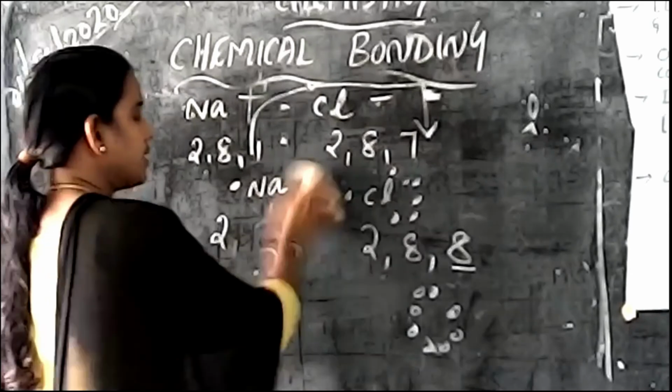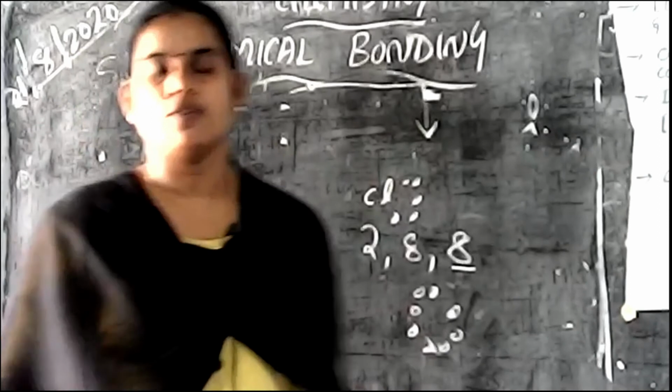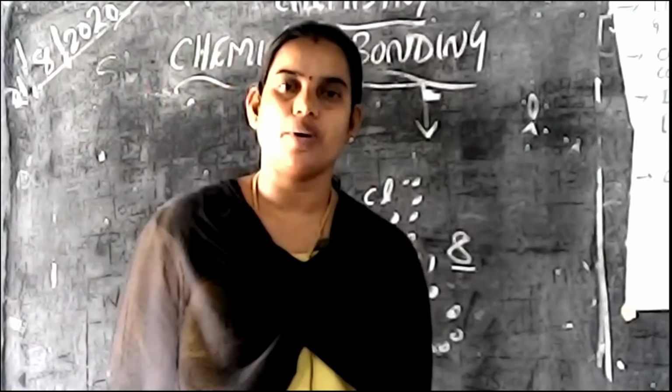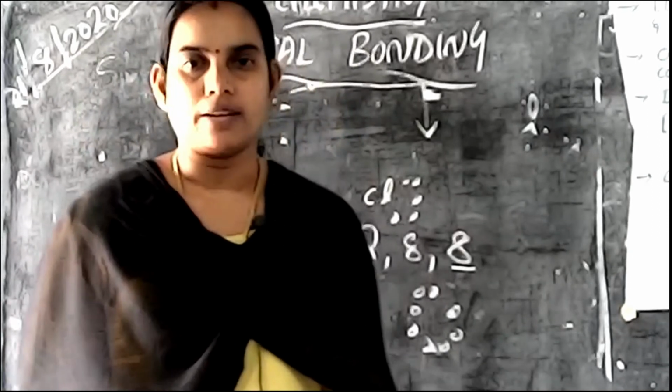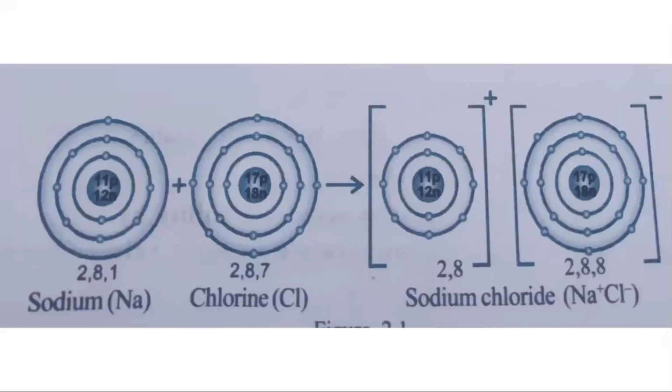Let me see one more example. Now you can see the picture. Formation of sodium chloride in ionic bonding. In the picture, first they are giving the sodium element, 2, 8, 1, and involving chlorine, 2, 8, 7.